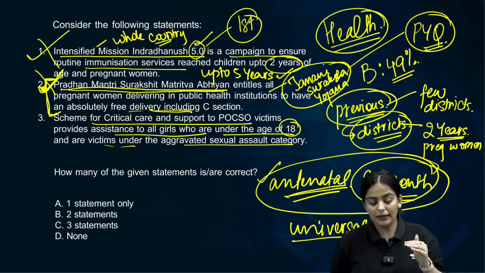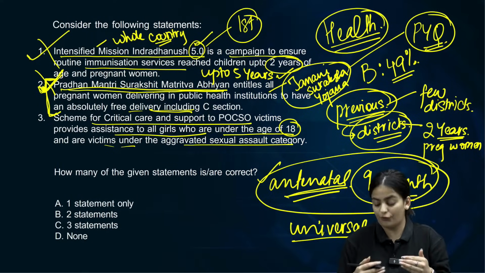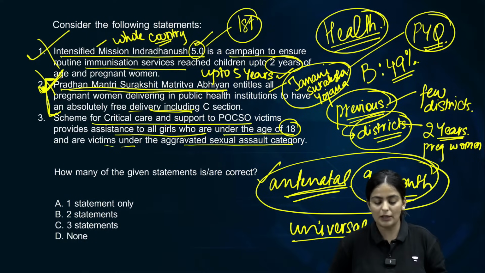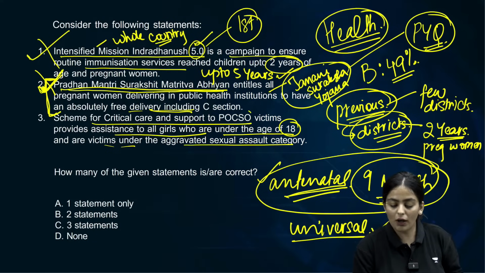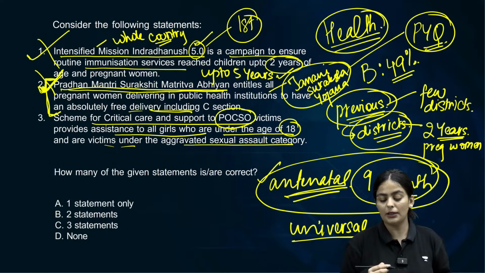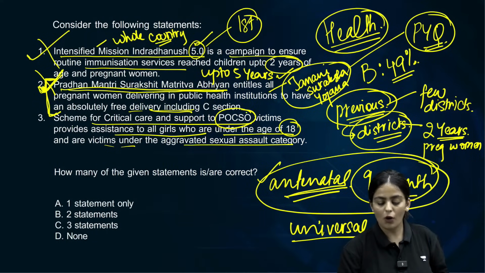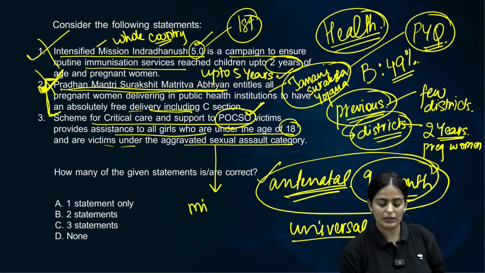This is incorrect because it is not enough. Please understand, when we do this scheme, you will understand. It is not enough to just be a victim of the offense of POCSO, but it is provided to those minor females who are a victim of POCSO as well as have conceived.